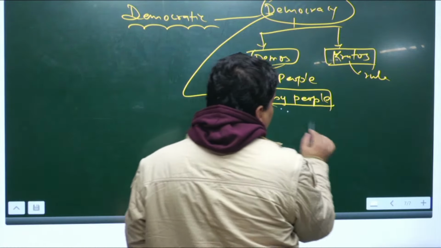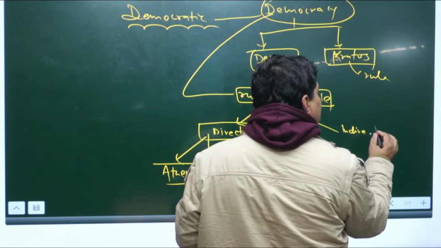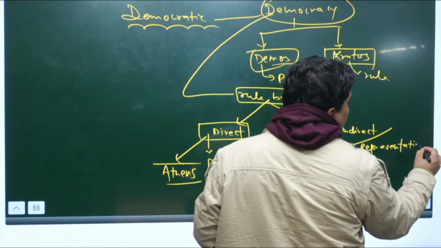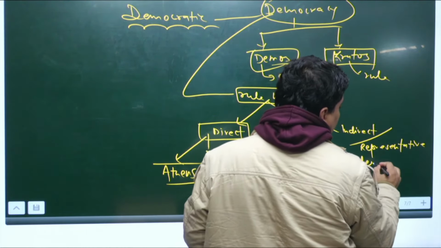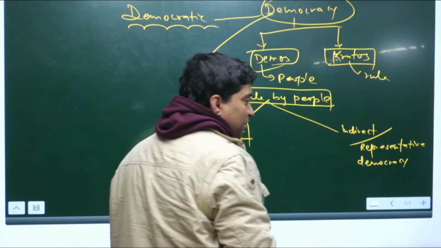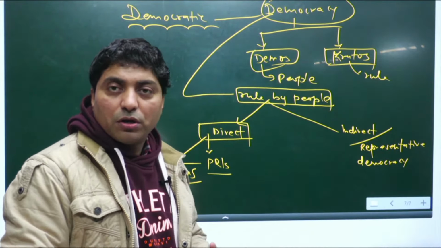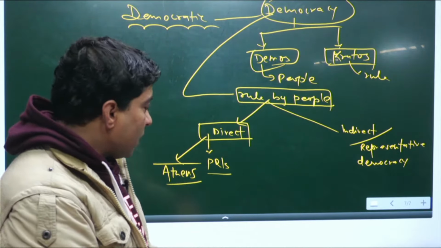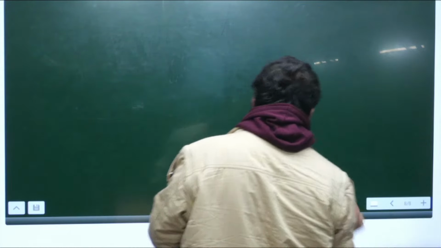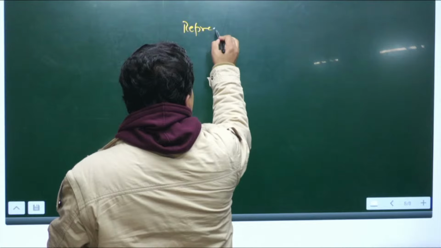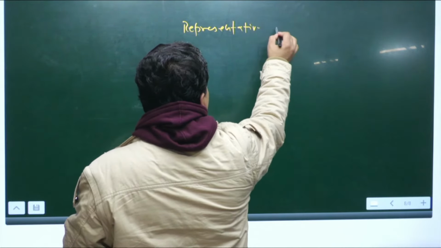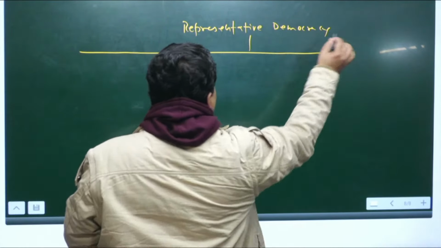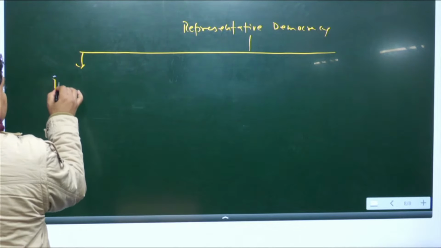Now secondly, you have indirect democracy, also called representative democracy. And the modern world actually experiences representative democracy. Now if you look at representative democracy, there are three types. One is called the presidential system.